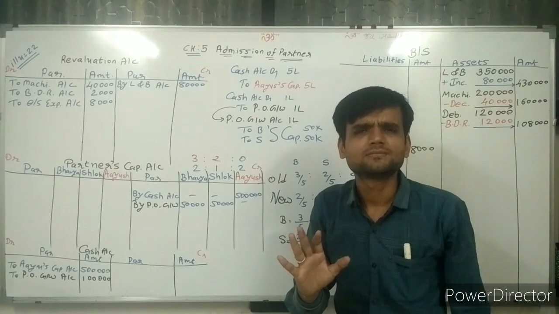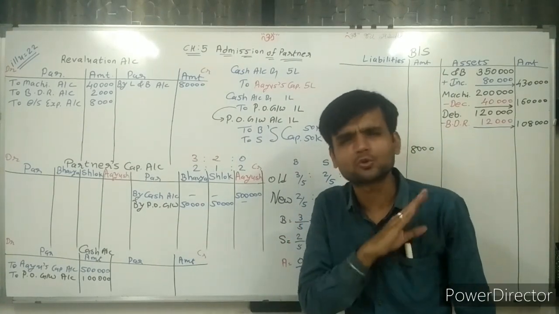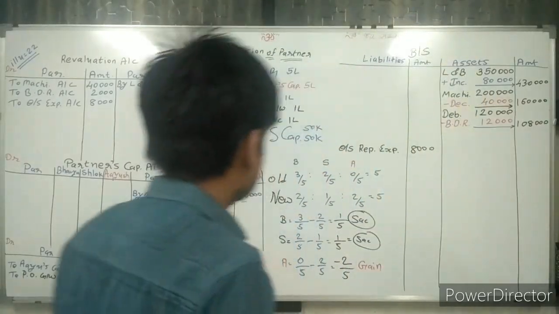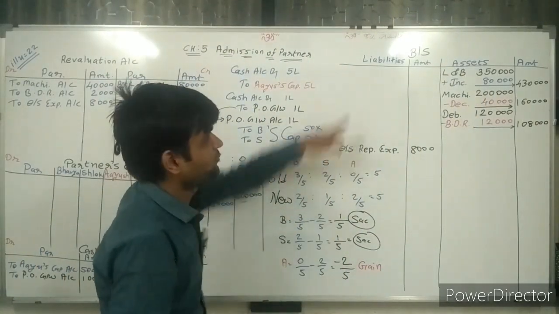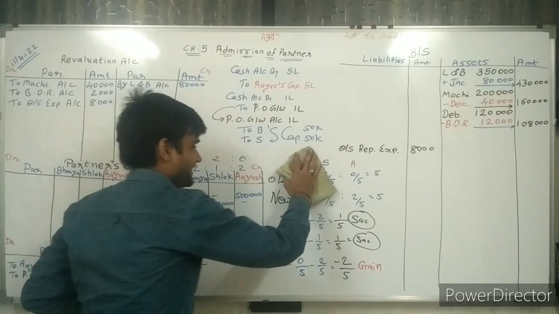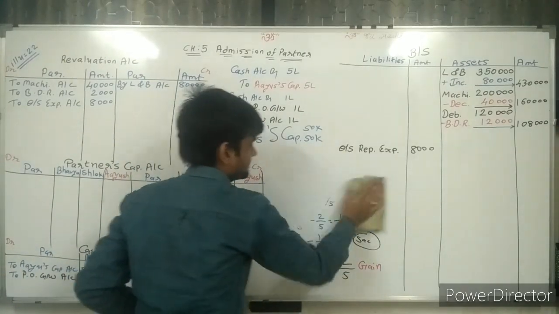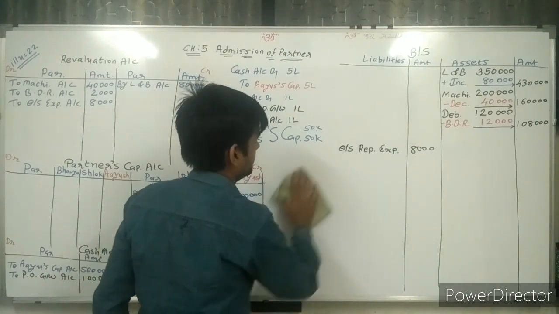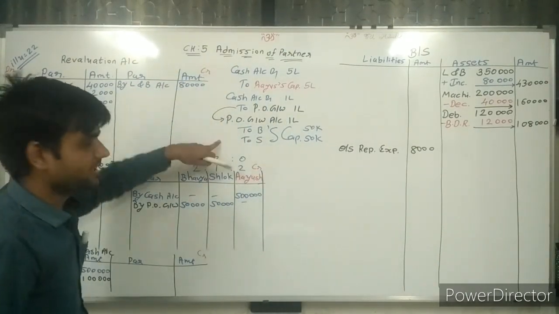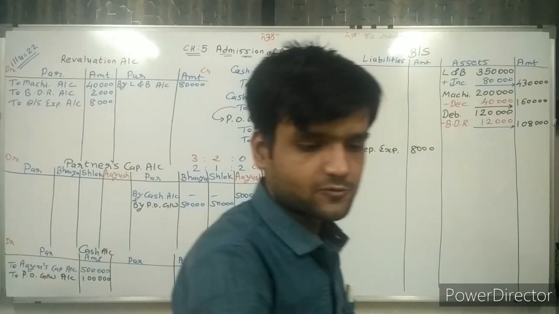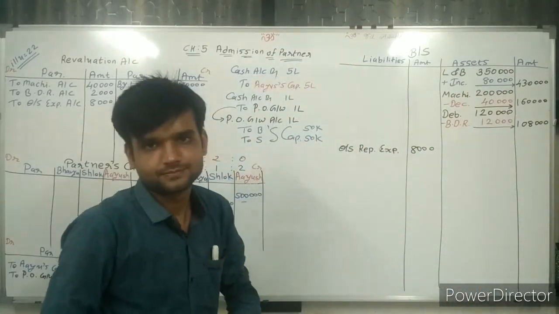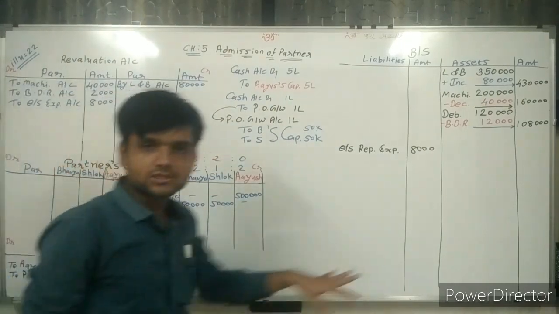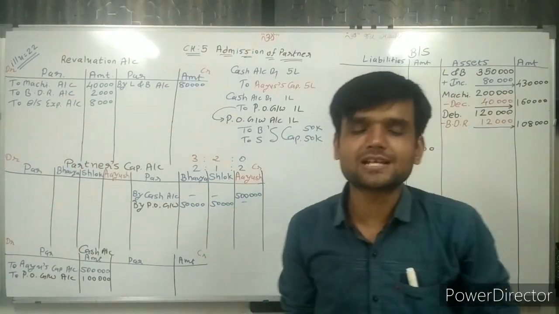Write down the journal entry. That is given or not given, don't worry about it. Now, clearing the board, because this space is for the balance sheet. These journal entries are the most important journal entries for this chapter. So these 3 journal entries cover all the situations and all the adjustments.